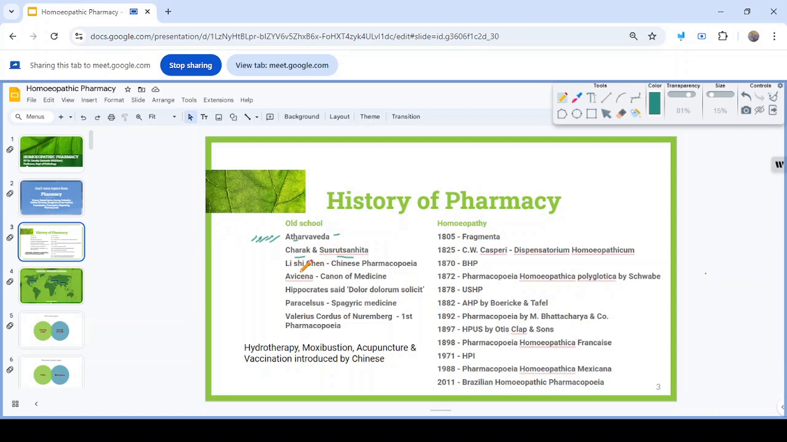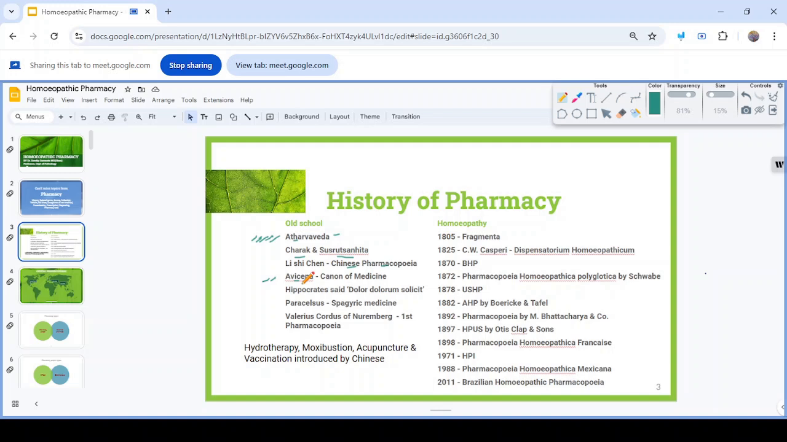Then Chinese pharmacopoeia: the first Chinese pharmacopoeia was written by Li Shi Chen. Then Arabian medicine: the famous physician known as Avicenna, or Ibn Sina, wrote Canon of Medicine. Then Hippocrates, whose birth was in 460 BC, and he said dolor dolorum solicit, pain cures the pain.